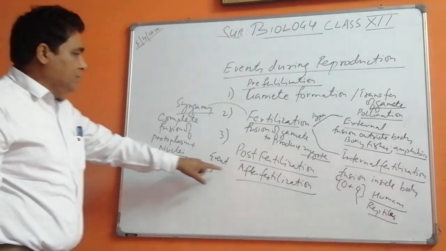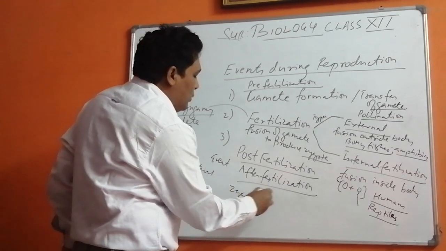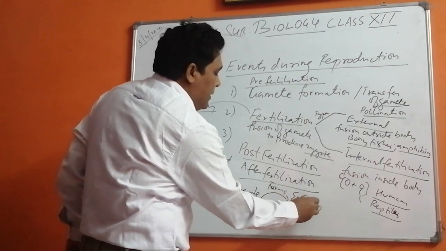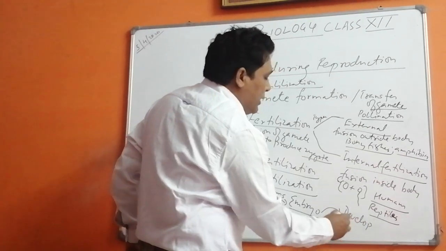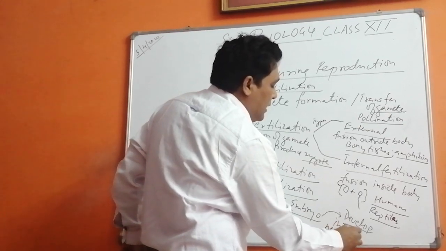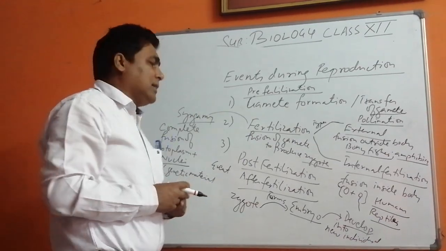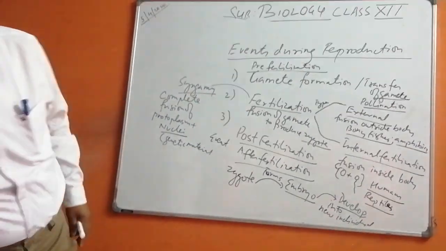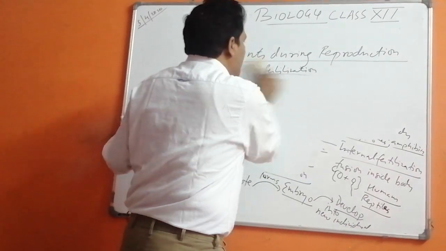Now coming to this, after fertilization, the zygote forms the embryo, and this embryo will develop into a new individual. How the development takes place, that is a question also. Now during fertilization, there are two cycles which are found. I think this is all clear to you.